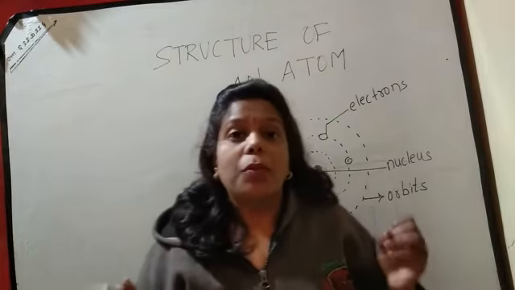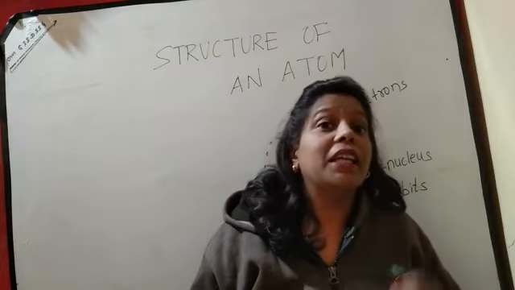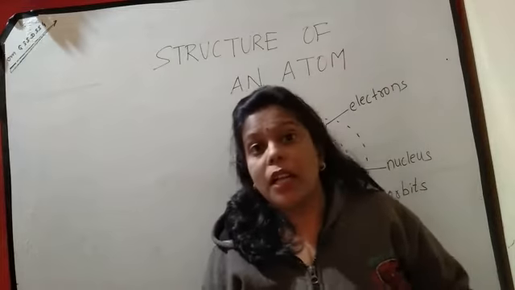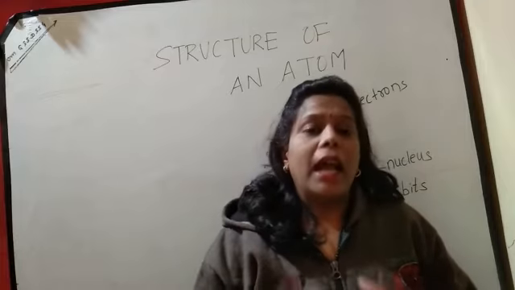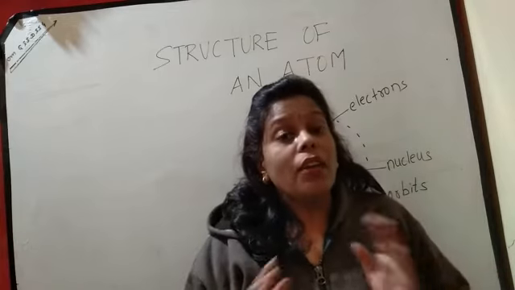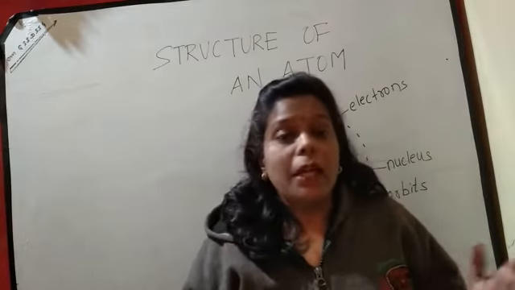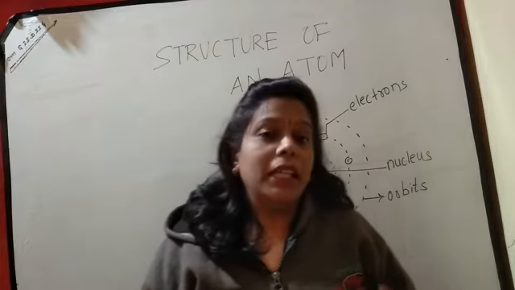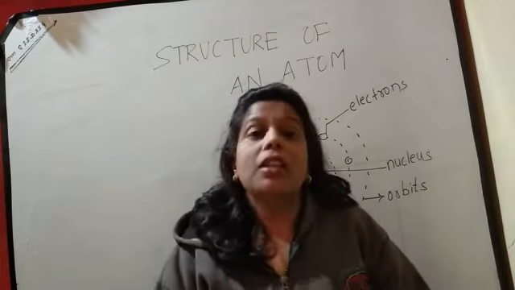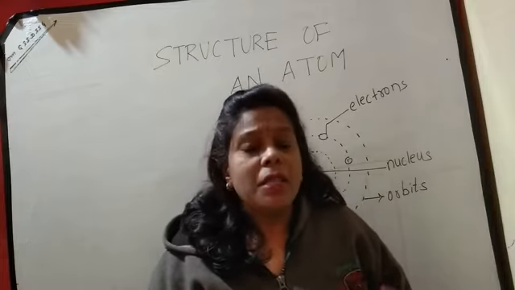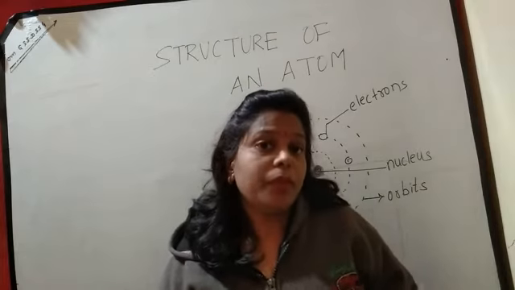One of the most famous experiments, the cathode ray experiment, was conducted, and it proved that atoms are not indivisible particles. It means they have something in them.